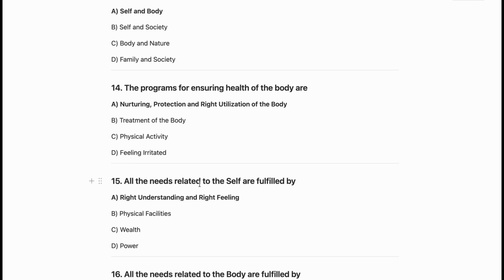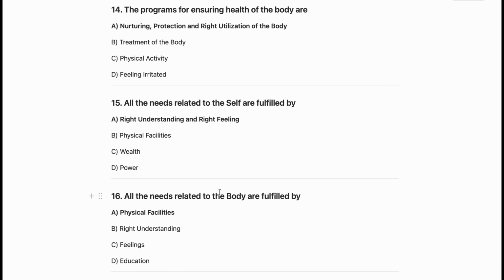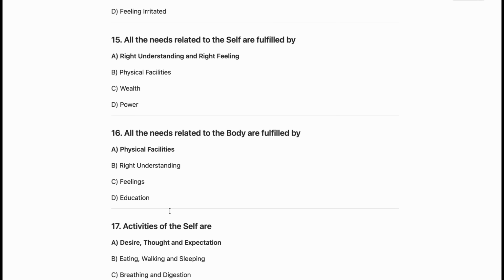Now all the needs related to the self are fulfilled by right understanding and right feeling. So A is the correct answer. Now all the needs related to the body are fulfilled by physical facilities. So A is the correct one.